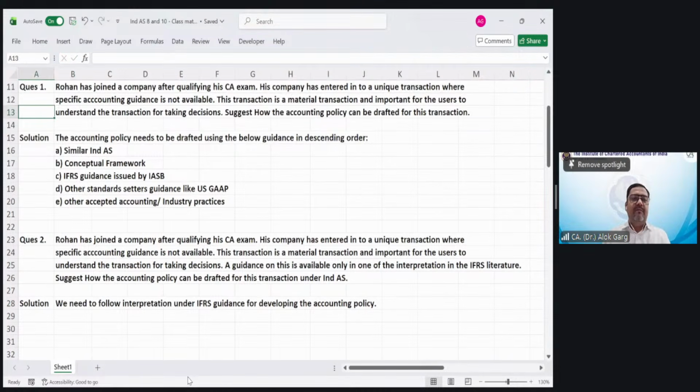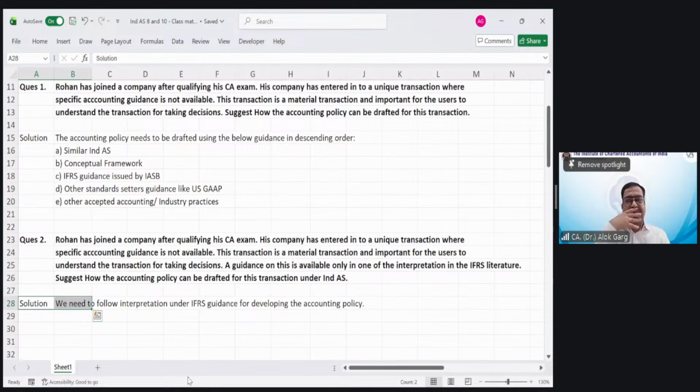We need to refer to IFRS guidance for developing the accounting policy.